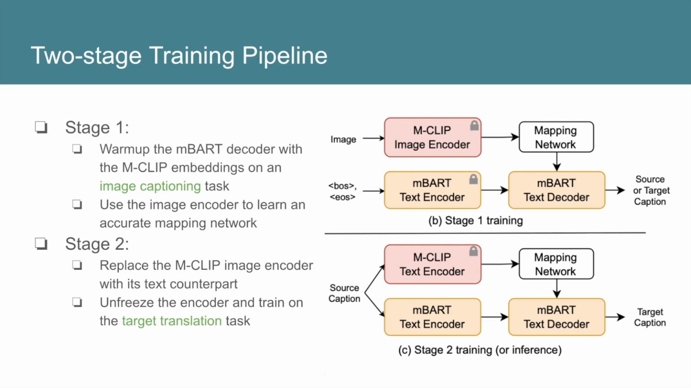CLIPTrans is trained in two stages. The first stage acts as warm-up for the MBART decoder so that it can adapt to the newly introduced image embeddings. This is done by training on an image captioning task with the MBART encoder kept frozen and fed a trivial input. This ensures that the output from the MBART encoder does not interfere with the actual captioning task. Here, the MCLIP image encoder is used. The second stage is used to fine-tune on the final translation task. To remove train test disparity, we now solely make use of the MCLIP text encoder. Throughout training, MCLIP remains frozen to ensure that the alignment between its image and text encoders is not disturbed.